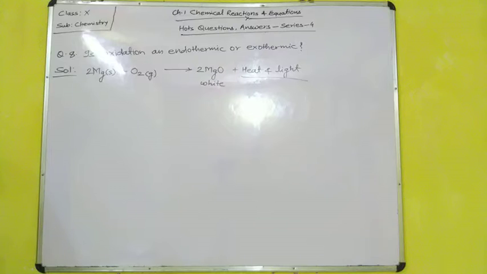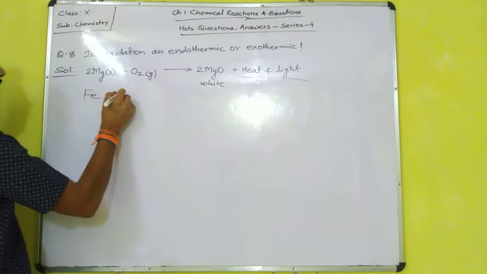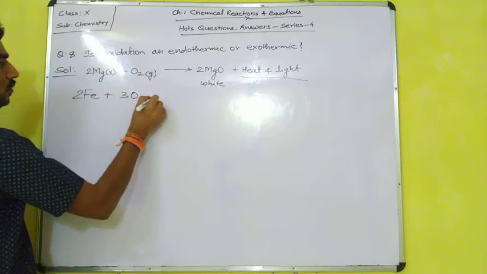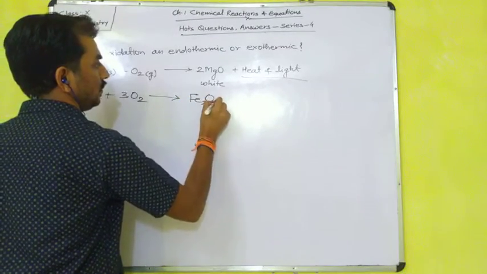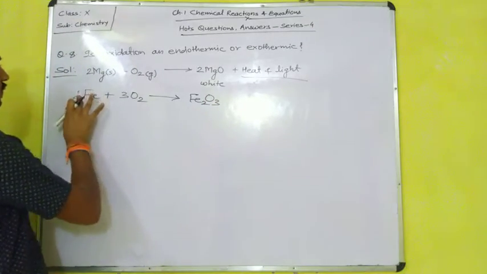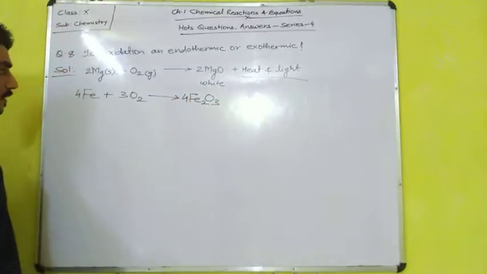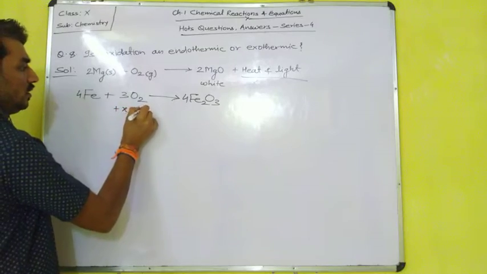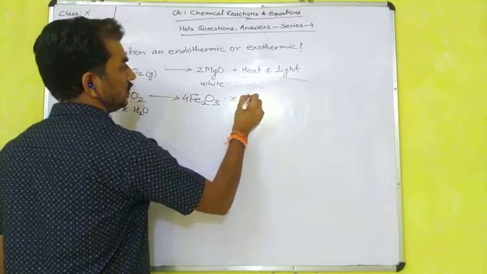Okay, let us check any other reaction. When Fe plus O2 forms Fe2O3, water also reacts during corrosion, so Fe2O3·xH2O.